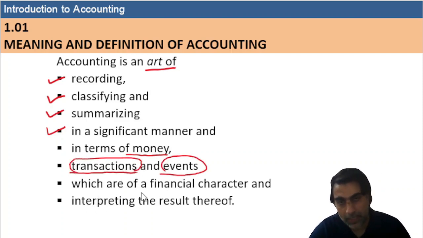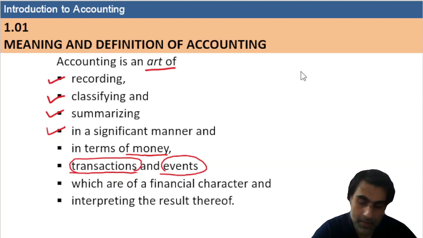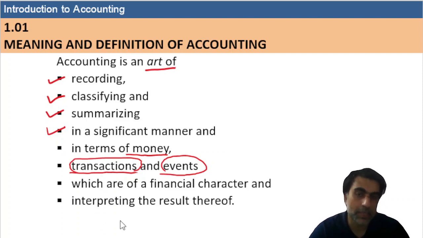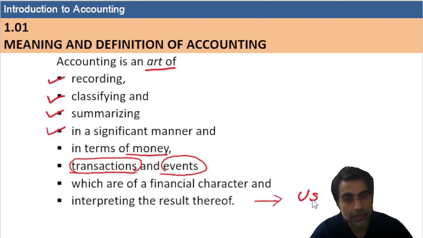These transactions and events must be of a financial character. Financial character means it will affect your assets and liabilities. If any transaction or event is able to affect your assets and liabilities and you are able to measure it in terms of money, you have to record it in your books of account. And at the end you have to interpret the result, and that interpreted result will be available to the users of accounting.